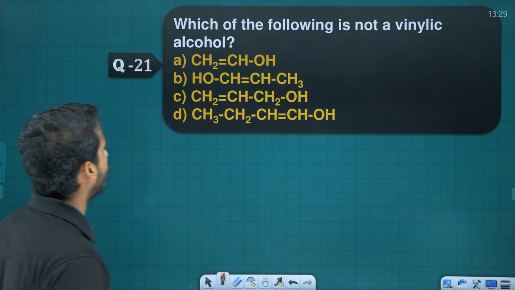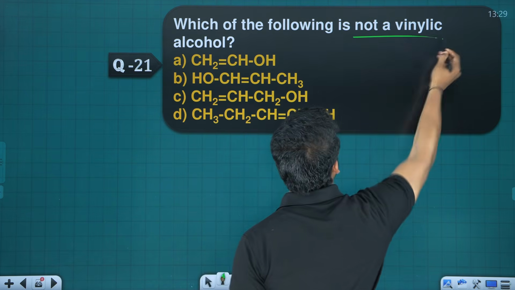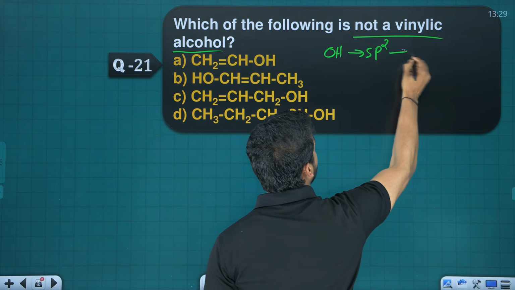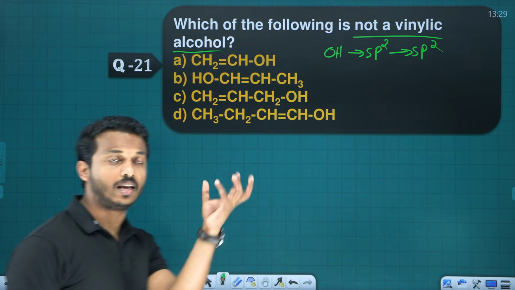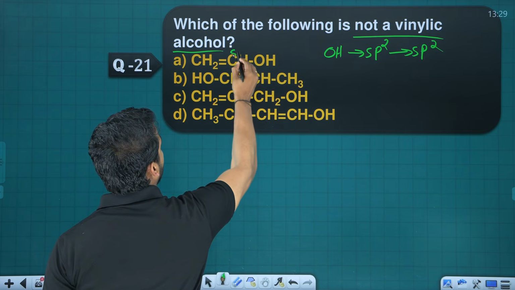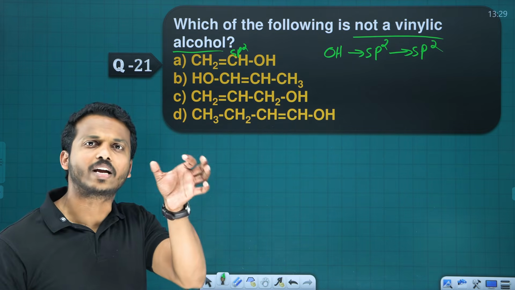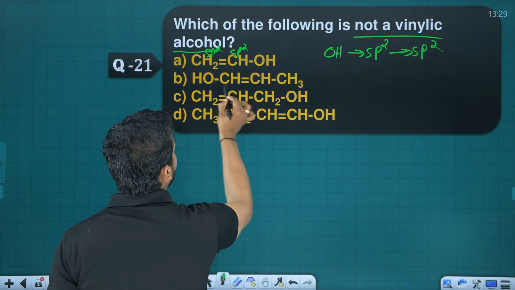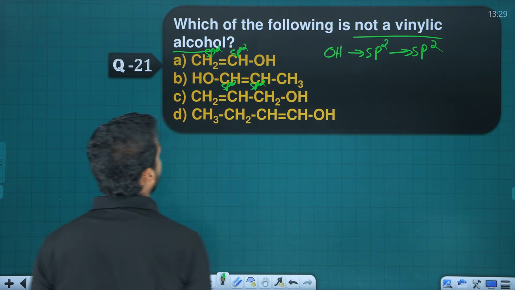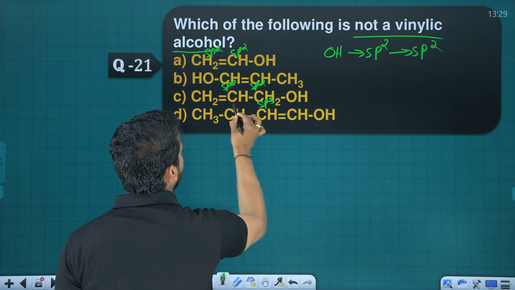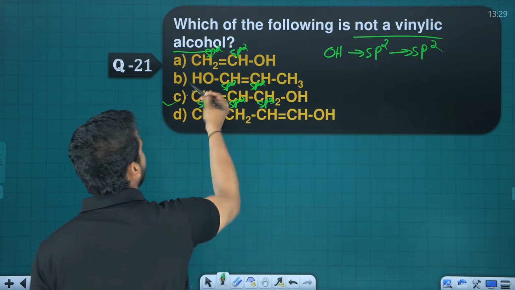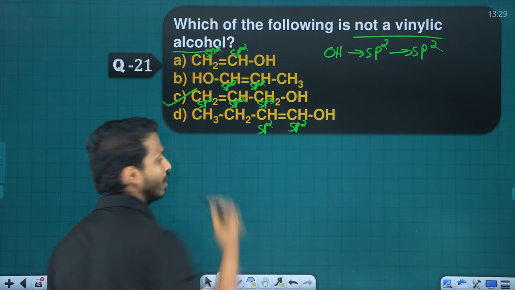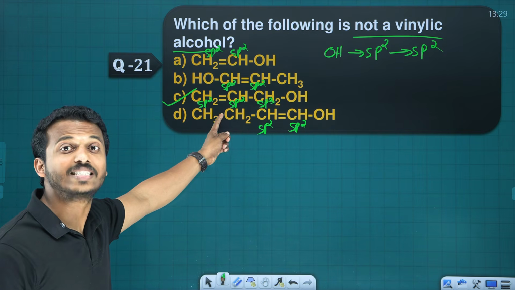Ready? Next one, choose which of the following is not vinylic. What is meant by vinylic alcohol? The alcohol connected to sp2, again sp2. That is called vinylic. So here the OH connected carbon is sp2. How to check sp2? Is a double bond connection there or not? There, sp2. So sp2, sp2. Yes, it's vinylic. Here the alcohol is connected to sp2, sp2. Yes, vinylic. Here the alcohol is connected to sp3, sp2, sp2. No, this is not vinylic. What about this OH connected to sp2, sp2, vinylic. So option C is not vinylic, it is allylic.